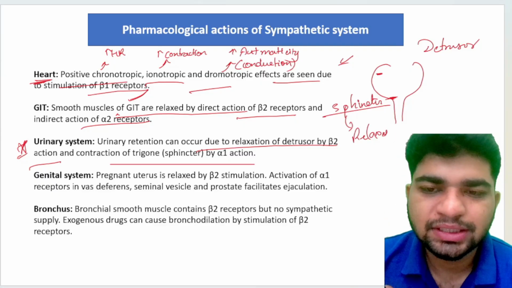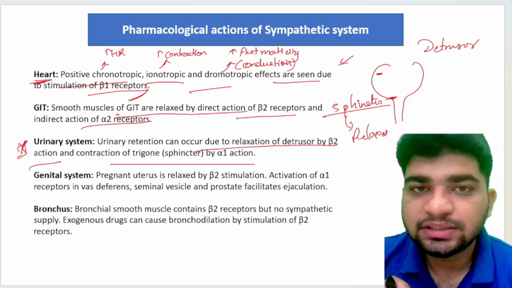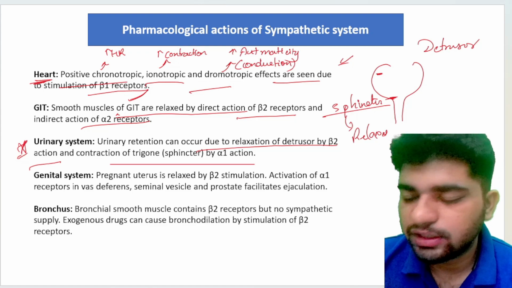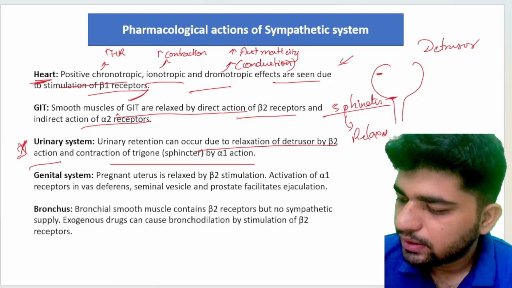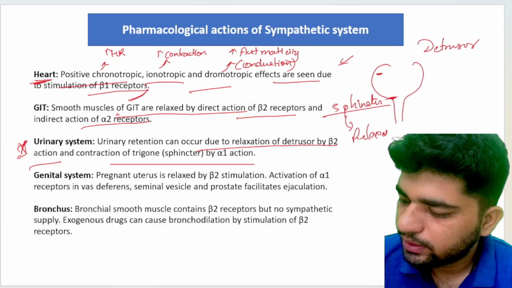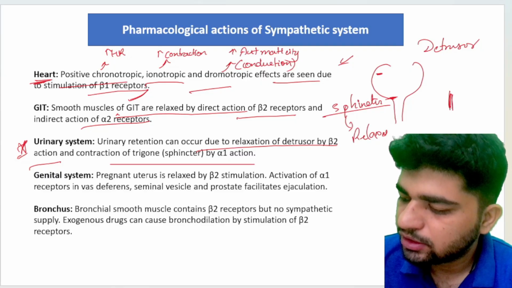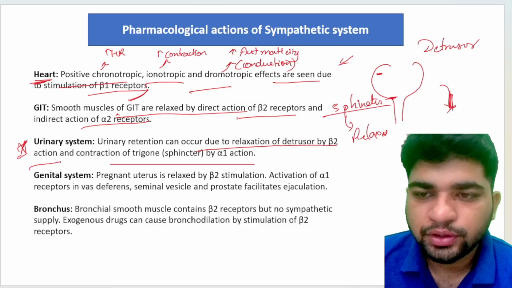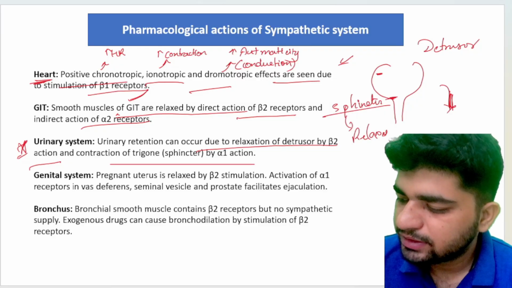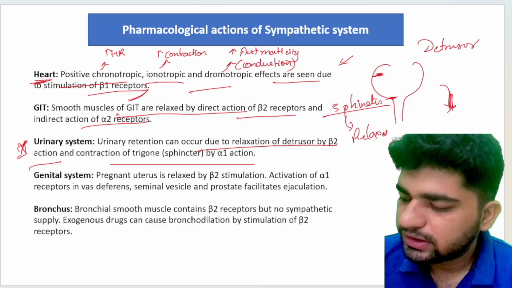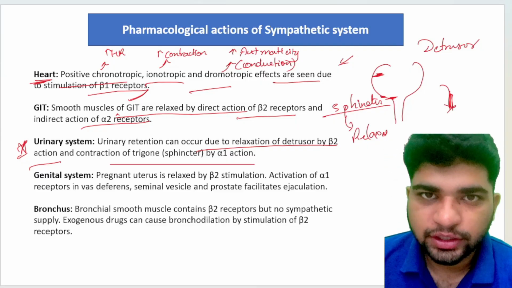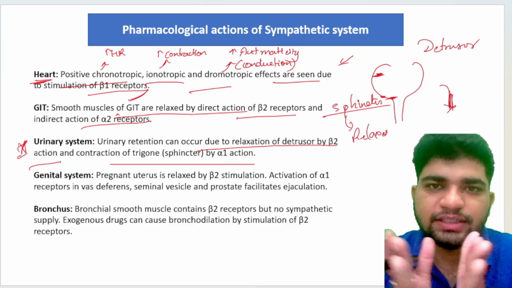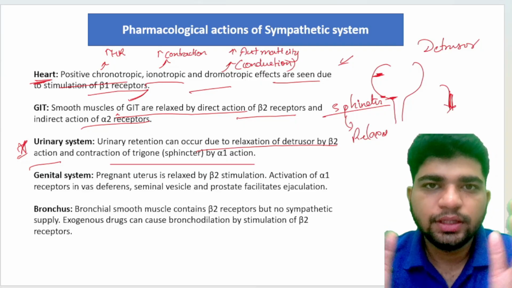But in the sympathetic condition, there is urinary retention, which means the sphincter will constrict very much, so there will be no flow of urine through it. In urination, the detrusor contracts and the sphincter is relaxed, and then the flow can happen.